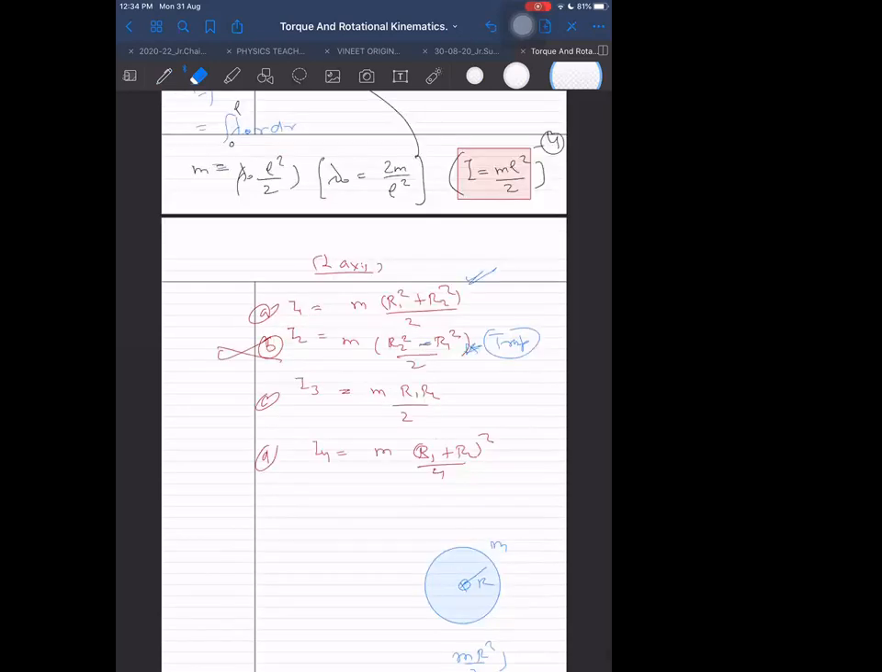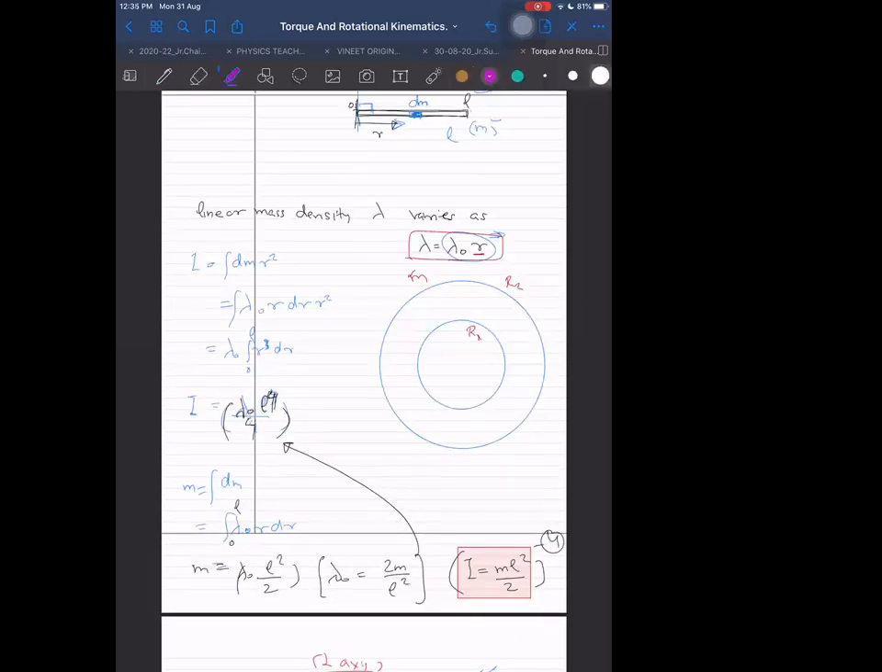By the way, there is a name for it. We call it an annular disk. A disk with a concentric cavity is called an annular disk.